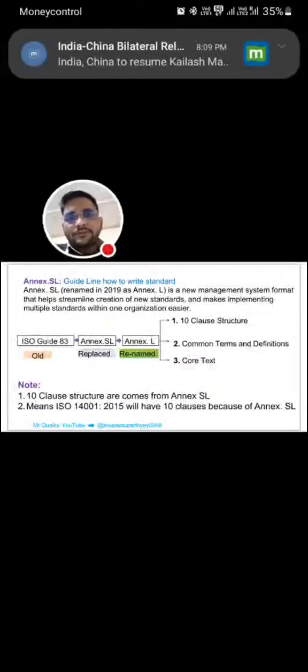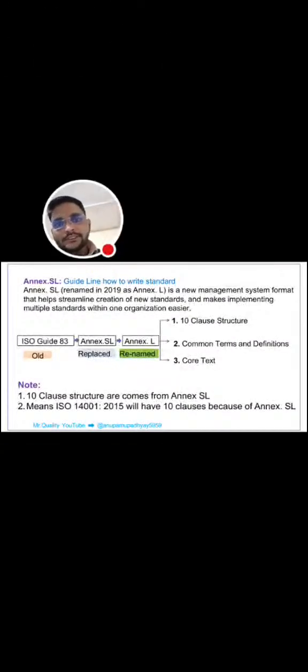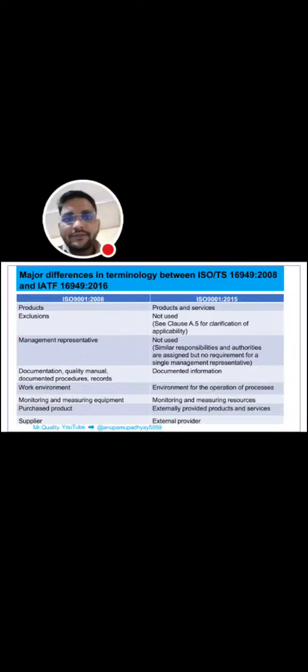That means they have a 10 clause structure, common terms and definitions, and core text. ISO 14001:2015 will have 10 clauses, and ISO 45001:2018 will also have 10 clauses because of Annex SL. What are the differences in terminology of ISO TS, IATF, and ISO 9001:2015, ISO 9001:2008?